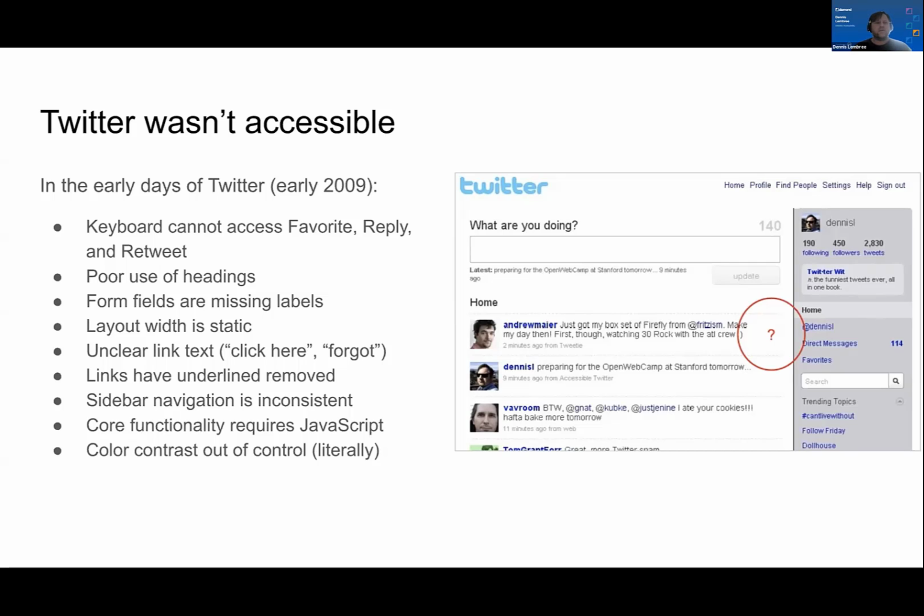There was a poor use of headings, form fields were missing labels, the layout width was static. There was unclear link text, such as "click here." The text links had the underline removed, the sidebar navigation was inconsistent, and the core functionality, as it still does today, requires JavaScript. Color contrast was not good. It was literally out of control because the user could do whatever they wanted.